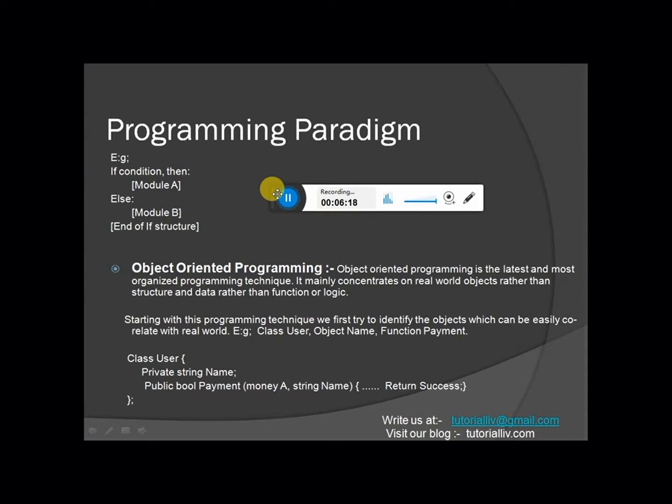We have seen there are several gaps in procedural programming languages. To overcome these gaps, the object oriented programming language came into existence, because the procedural programming language does not interact with the real world and does not emphasize the data. That is the main reason why object oriented programming came into the picture.